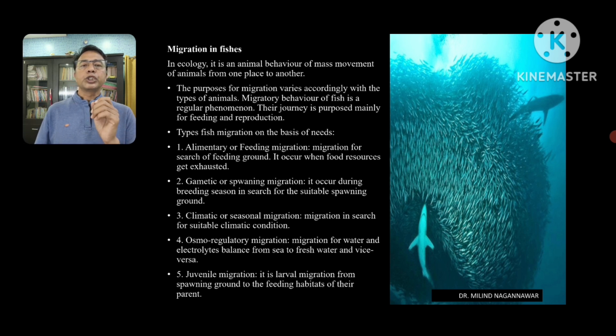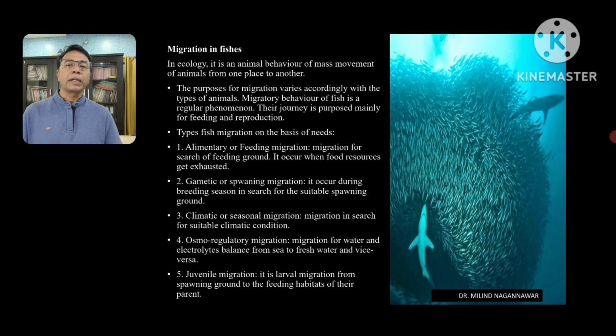The other one is the juvenile migration. It is the larval migration from the spawning ground to the feeding place of their parents. That is, the young ones which are hatched at the spawning place will move to the feeding habitat of their parents. Is it clear?